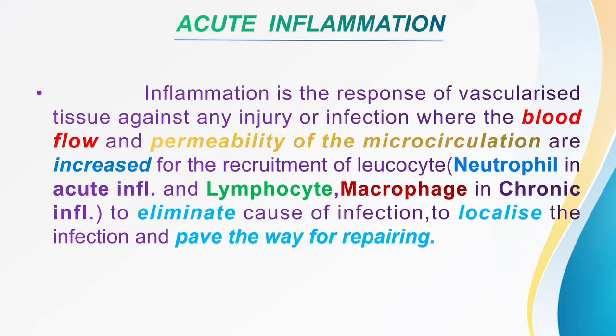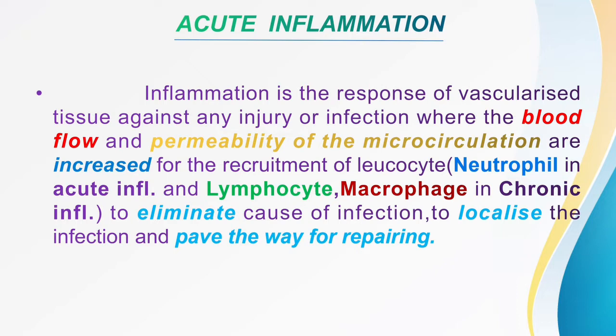And why will it be increased? It will be increased for the recruitment of leukocytes. In acute inflammation, the leukocyte will be the neutrophil, and in chronic inflammation, the leukocyte will be the lymphocyte, right? Today we are talking about acute inflammation, so we will be talking about the neutrophil, right? So for the recruitment of neutrophil, what will the neutrophil do?